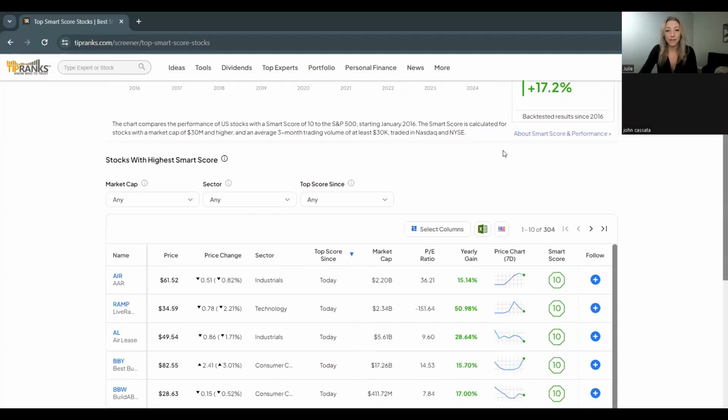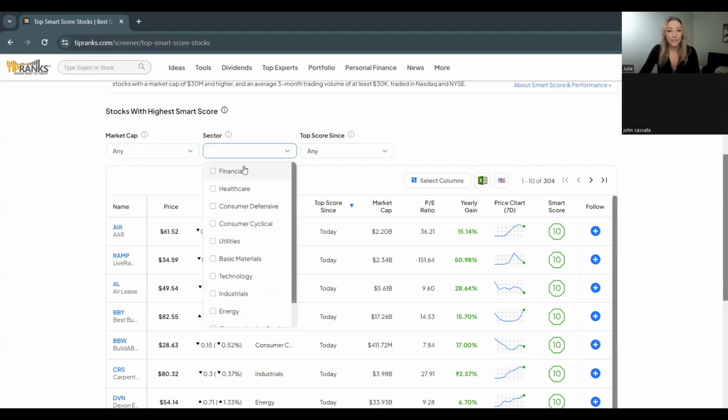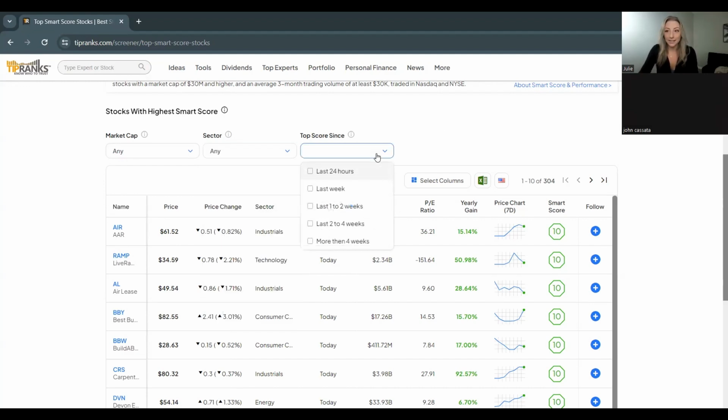When you scroll down below here, it's going to give you your list of stocks that currently score that 10 out of 10 Smart Score. And there's a few different filters that you can narrow this down by as well. So first being market cap, if you're wanting to look for smaller or larger companies, sector as well as far as finance, tech, utilities, if you're wanting to narrow that down, but also the top score since.